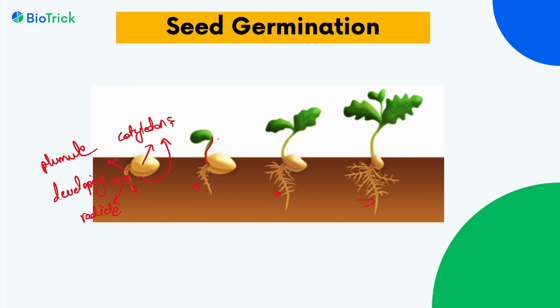This portion is developing as the shoot. Initially, when the plant is small, the cotyledons come above the ground to perform initial photosynthesis. And when the leaves become capable enough to perform photosynthesis, then the cotyledons will die. So this is the complete process of seed germination.